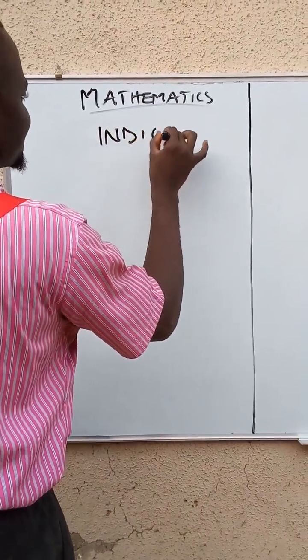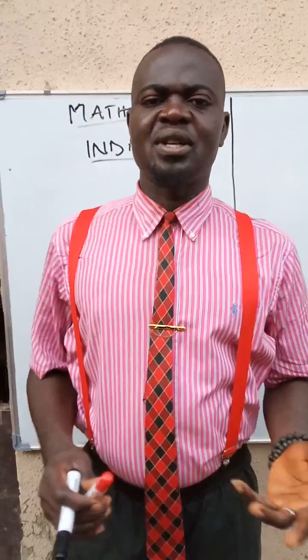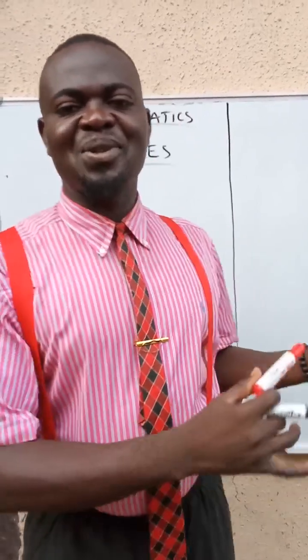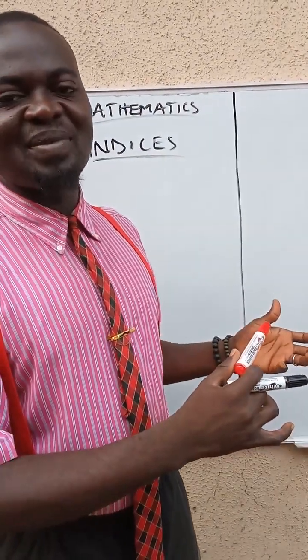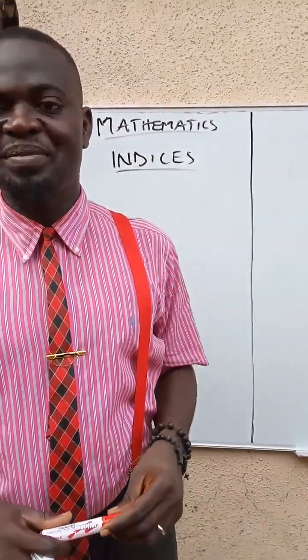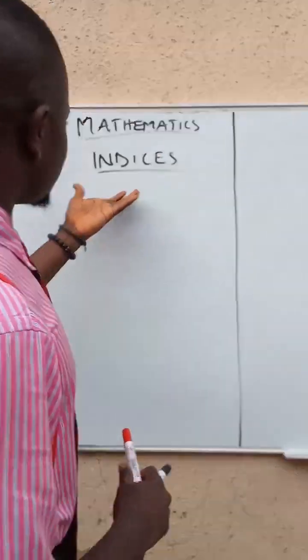I want to look at this today. Indices. The last time I taught indices was 2013 at QIC, and I did justice to it. Then I was telling my students that they should smile. In mathematics, you smile and everything will be okay. Some of them are already married with children. But let's look at it.